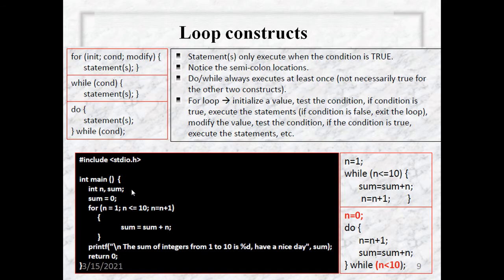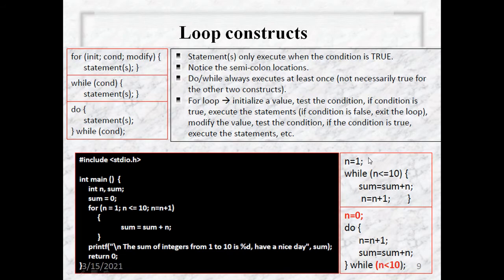The same program can be written using while and do while loops. How? Initialize n equals 1, while n is less than or equal to 10, sum equals sum plus n, n equals n plus 1. The same thing we can replace with the while loop. And the same program can be written using a do while loop also, where we initialize n equals 0, do n equals n plus 1, sum equals sum plus n, while n is less than 10. So this is how the looping constructs work.